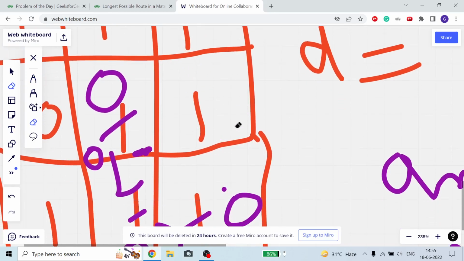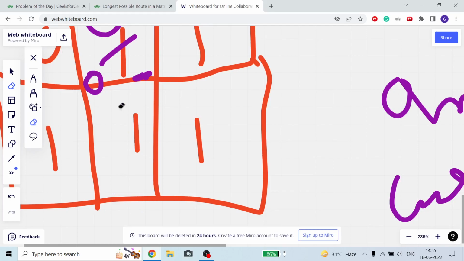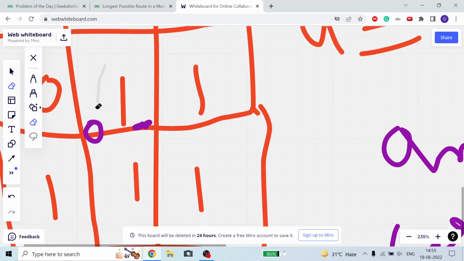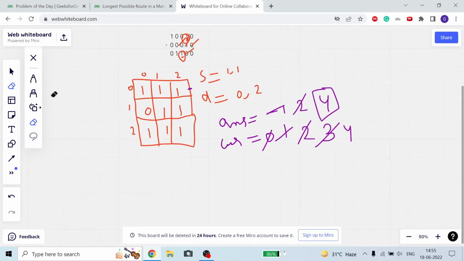Then from here we can traverse all the directions. And while we are traversing, what happens is we are making cells 0. When we are following this path, we make it 0. But when we traverse back, means come back and now try another path, then we make it 1 again.